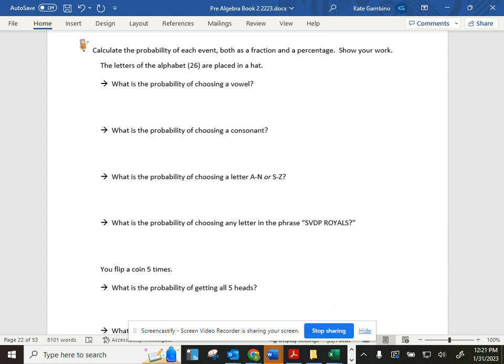So really pay attention to what information your problem is giving you, how many of the possible outcomes there are, how many of your desired outcomes there are. So the actual formula, desired over possible, is not that tricky. The tricky part is making sure you have the correct numbers.